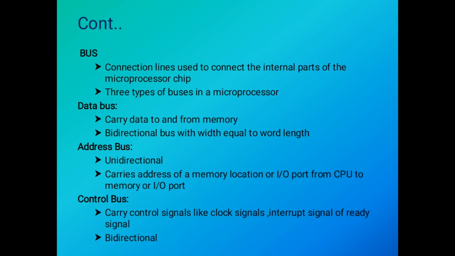Address bus. Address bus is a group of conducting wires which carries address only. Address bus is unidirectional because data flows in one direction, from processor to memory or from microprocessor to I/O devices. Control bus. It is a group of conducting wires which is used to generate timing and control signals to control all associated peripherals. It is also bidirectional.